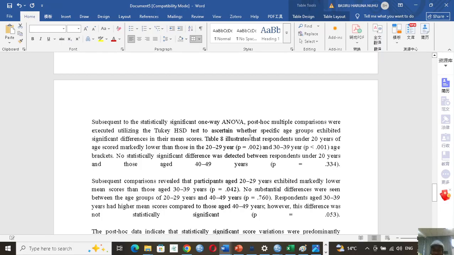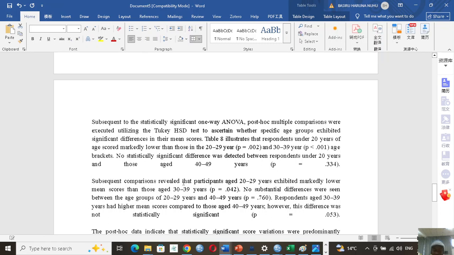Table 8 illustrated that respondents under 20 years of age scored markedly lower than those in 20 to 29 years, and then this is the p-value, and then the 30 to 39 years age group bracket. No significant difference from this particular age group, 40 to 49 years.